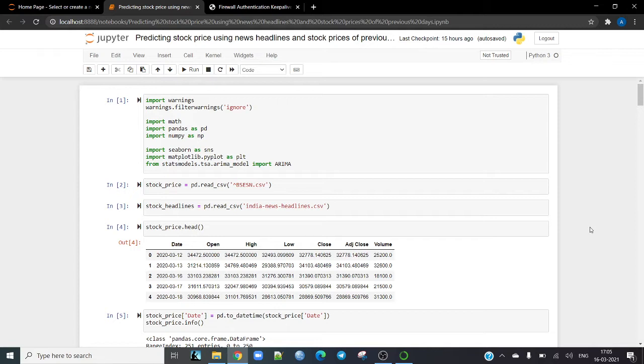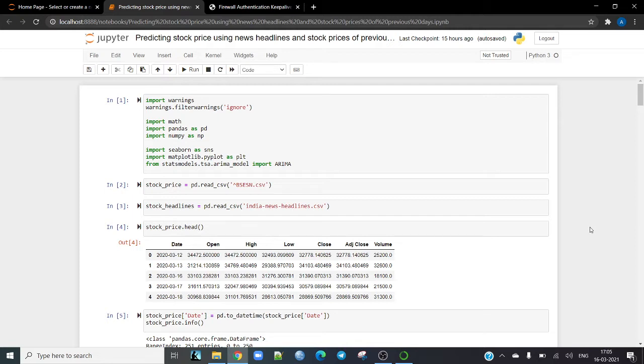I'll be explaining how to predict the stock price of BSE Sensex using the news headlines of previous days and the stock prices of BSE Sensex of the previous days. So basically we'll be doing a numerical and a textual analysis of the data and then creating a hybrid model which will incorporate both the ideas and in turn will give us a better model.